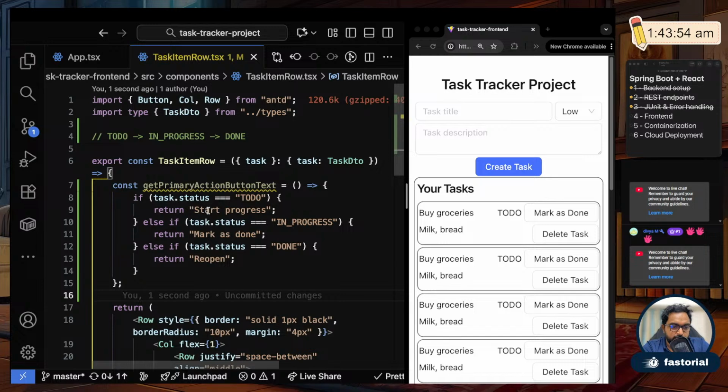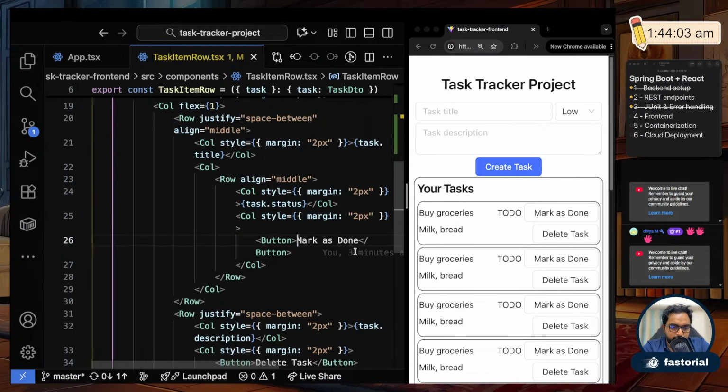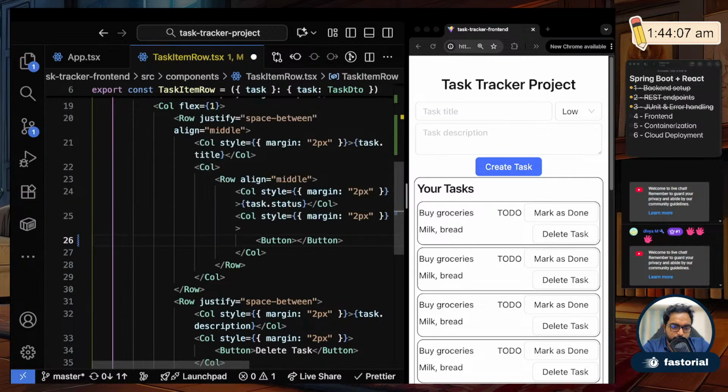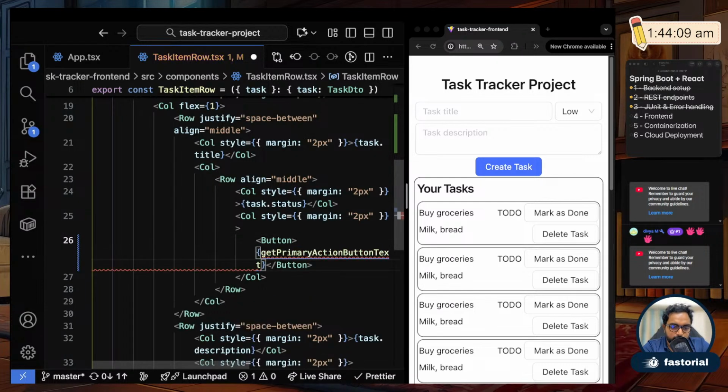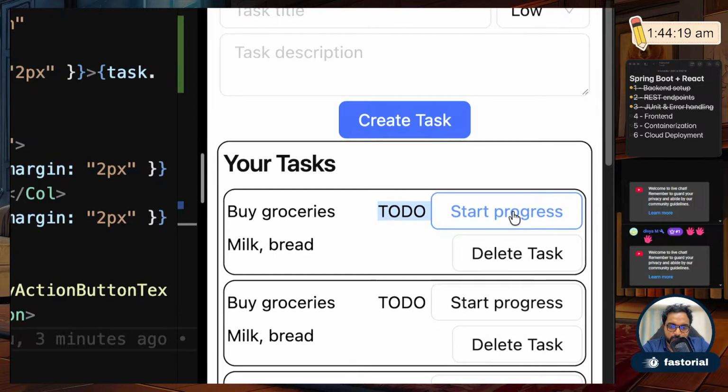Now based on this status, we will show this text here. So I'll copy this function and I will put it here in my button. I will simply do this and call this. If I call that function here, you will see immediately it changed. Whatever is in to do state, their text will show as start progress.